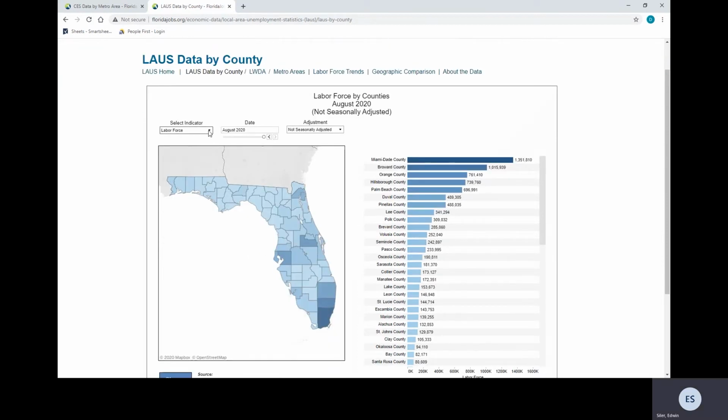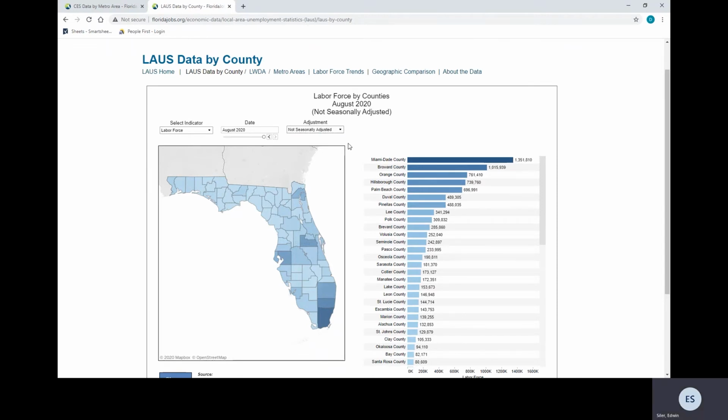The select indicator lets you choose between labor force, employment, unemployment, and unemployment rate by geographical area or region. It also lets you choose any month and year going back to January 1991 with this slide bar right here on date. It also gives you the ability to choose not seasonally adjusted or seasonally adjusted.